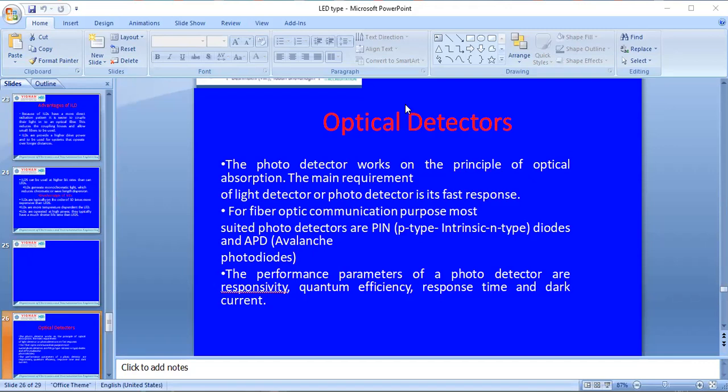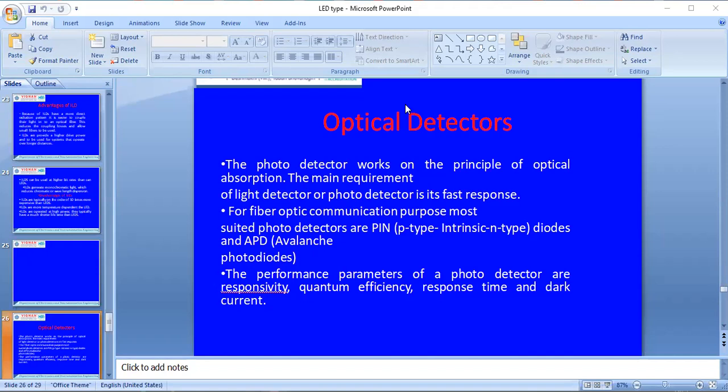Now coming to the detectors. The photo detectors we can use are the pin diode and the avalanche photodiode.